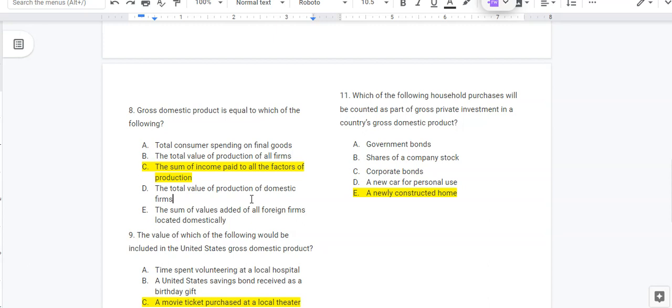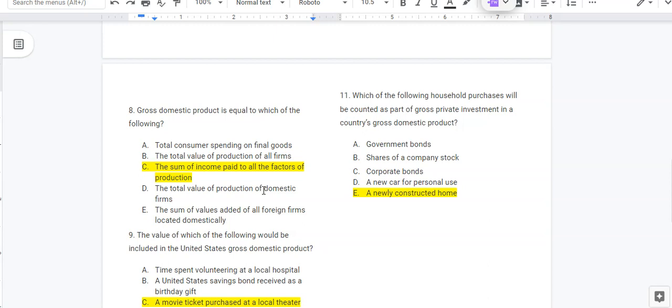So D is both over and under inclusive. So we have this total value problem, right? Because we're only counting final goods. And then we have domestic firms. We count the production of foreign firms that are located domestically too. We also wouldn't count production if it's a domestic firm producing stuff overseas. So GDP includes the value of the total production of all final goods produced domestically within a country, but we'll count goods that are produced by foreign firms in that country.